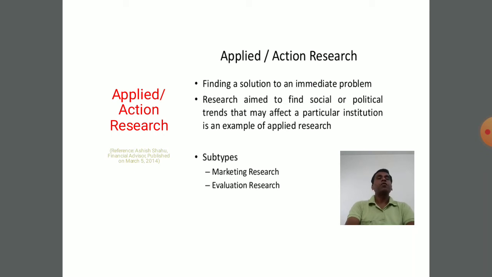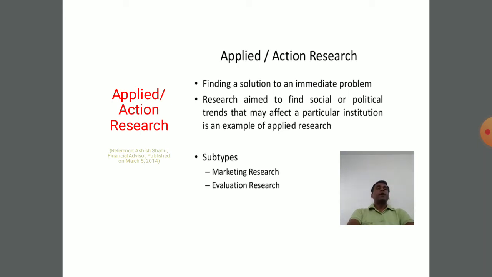We go for launching of a product, and different types of marketing related research. Those are the categories that we write under applied research. And one more thing that I'm going to tell you about evaluation research is how the evaluation takes place. Basically this kind of research is applicable under this category called applied or action research. So here some actions are required which are also applicable in the field of today's scenario.